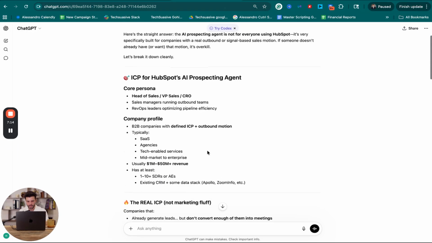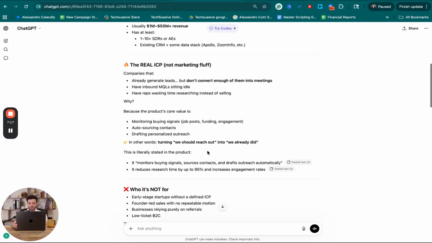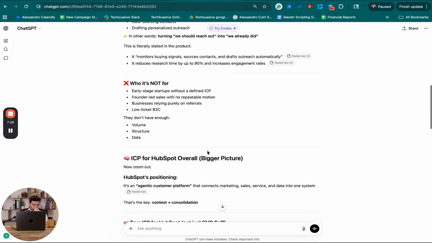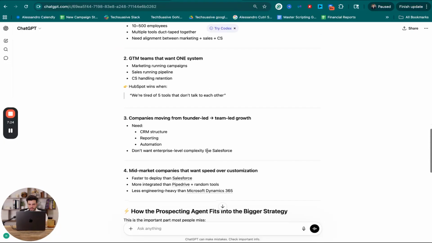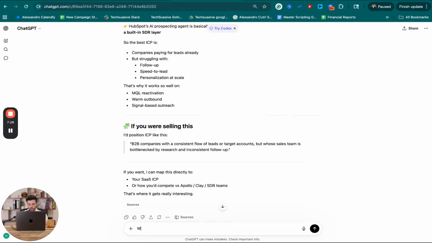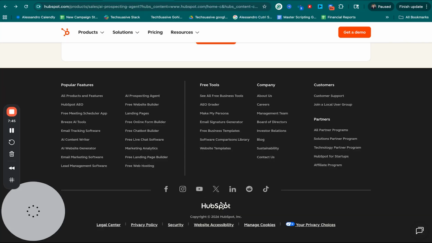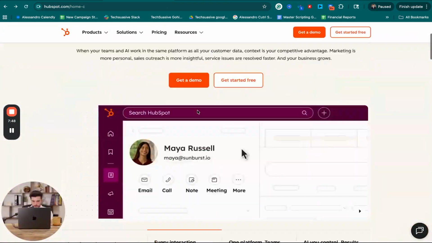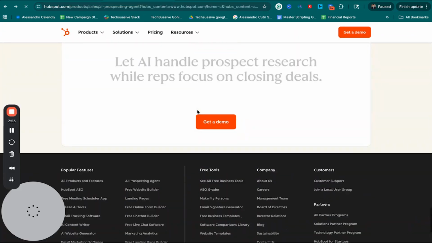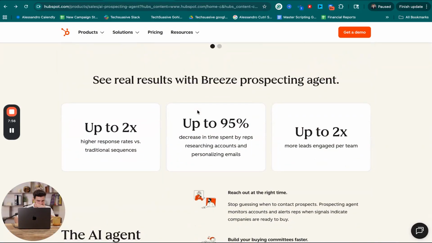Okay, so now we're going to figure out what pain points we want to lead with, and what we want to call out within what they're probably going through. So the biggest thing that I want to figure out is what pain points this product and this AI agent prospecting tool directly solve. I want to see what ChatGPT comes up with, but I also have some ideas myself. So if it's this AI agent tool here, and it's saying what it can do, where was that page? Okay, right here. Up to 2x higher response rates versus traditional sequences, up to 95% decrease in time spent by reps, up to 2x more leads engaged per team.